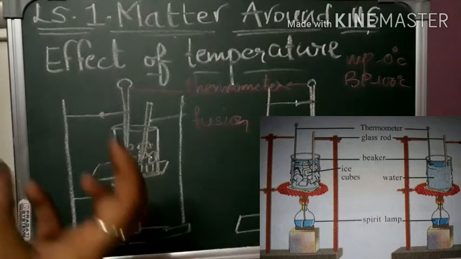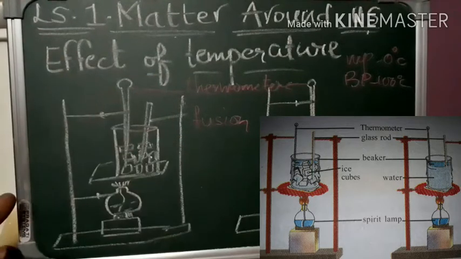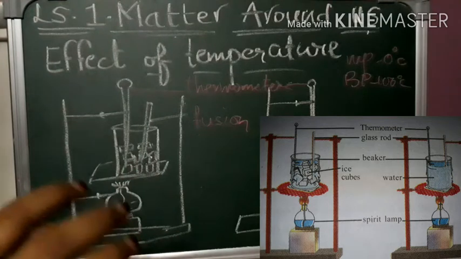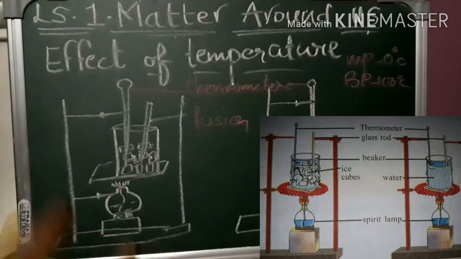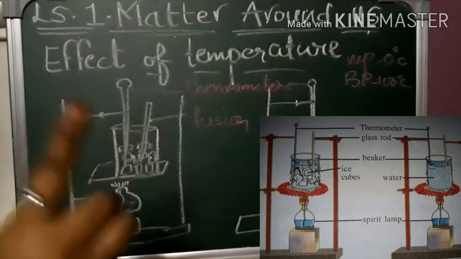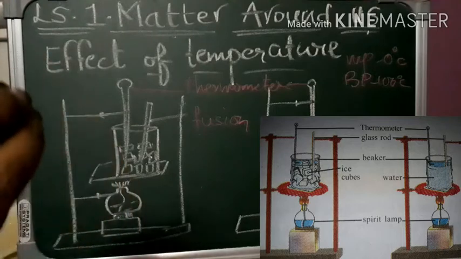The amount of heat energy that is required to overcome the force of attraction among the particles to change the state is given by the latent heat of the substance. So what is the latent heat of fusion? It is the amount of heat energy required to change 1 kg of solid completely into liquid at atmospheric pressure at its melting point.